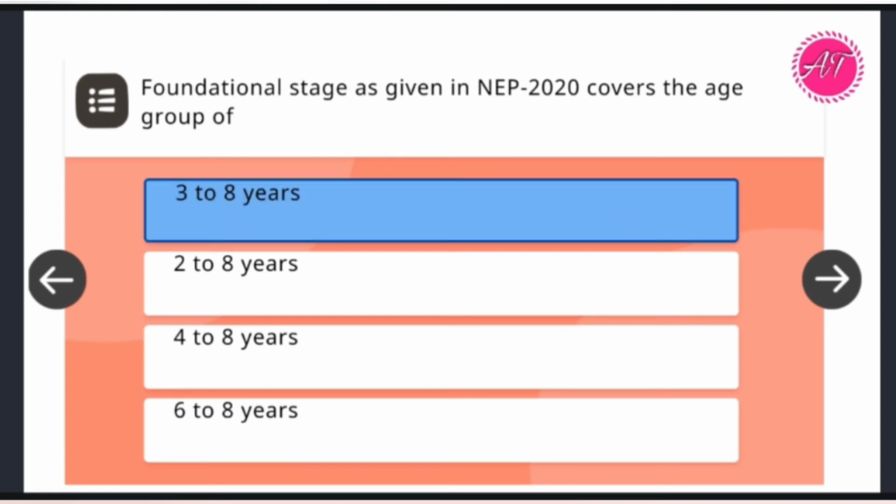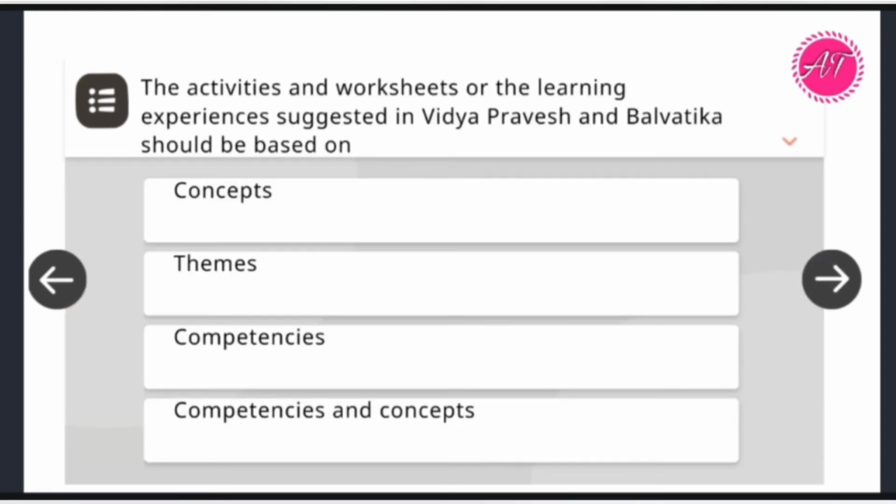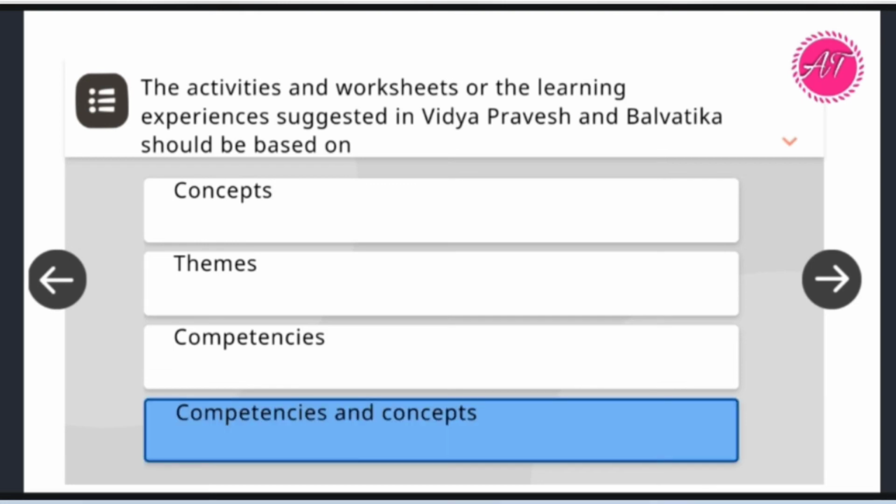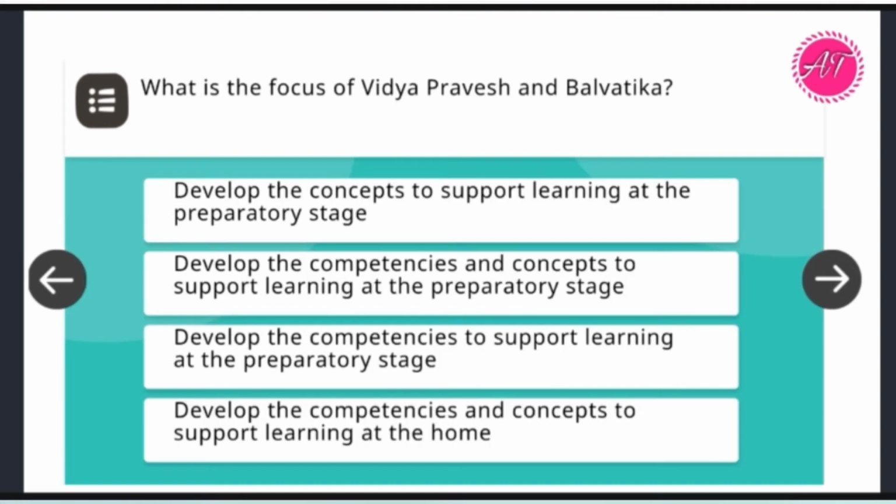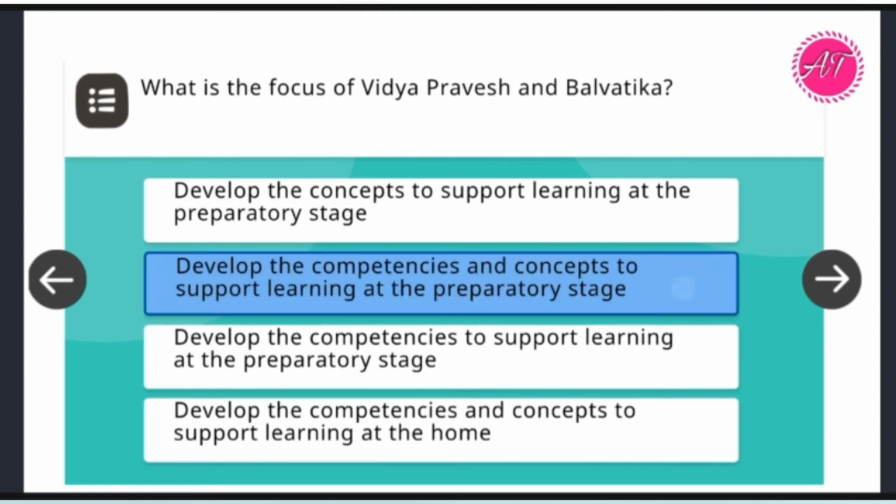Next quiz. The activities and worksheets or the learning experiences suggested in Vidya Pravesh and Balvatika should be based on... So the answer will be competencies and concepts. Next, what is the focus of Vidya Pravesh and Balvatika? So the answer, develop the competencies and concepts to support learning at the preparatory stage. So the option number 2 shown on the screen.